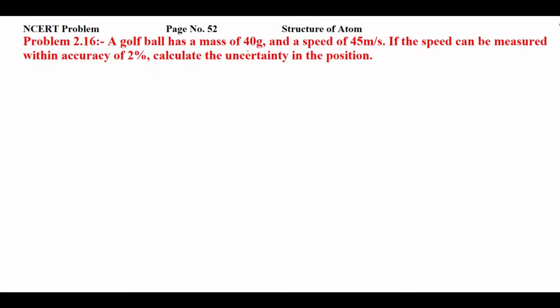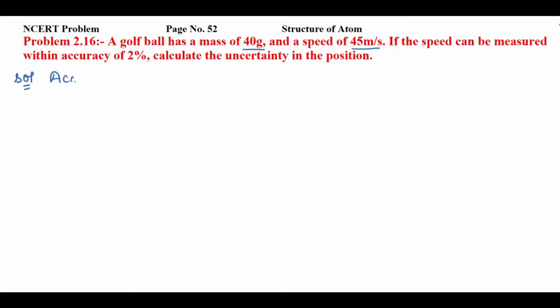Okay, so in this question you are having a golf ball whose mass is 40 gram and having speed 45 meter per second. Now this speed can be observed within the accuracy of 2%. That means the speed can be 45 plus 2% of 45, or it can be 45 minus 2% of 45, right? So definitely we have to find the uncertainty in position. For this we will use the formula of uncertainty principle, right?